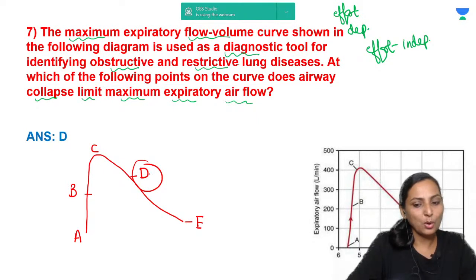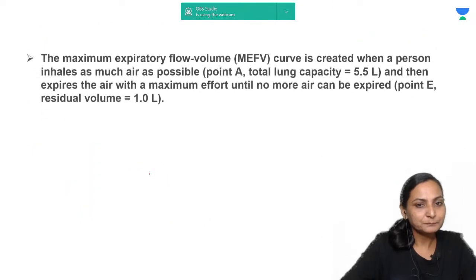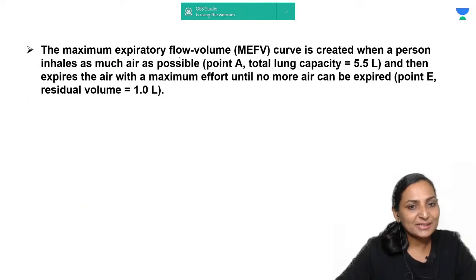Now just look at the explanation. The maximum expiratory flow is created when a person inhales as much air as possible. That is point A, which is depicting the total lung capacity. Then he expires the air with maximum effort, so that no more air can be expired.